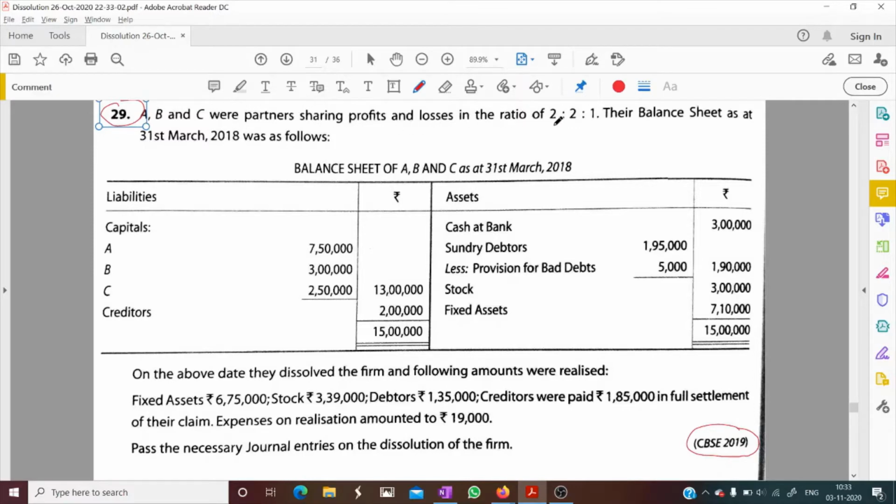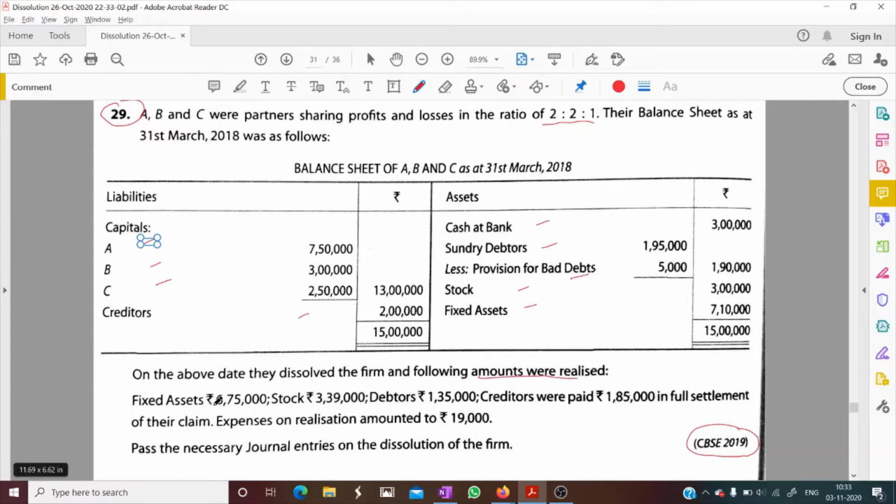Profit and losses in the ratio of 2 is to 2 is to 1. Their balance sheet as at 31st March was as follows. Capitals of partners are given. Creditor is given. Bank account is given. Debtor, provision, stock and asset are given. On the above date, they dissolved the firm and the following amounts were realized.